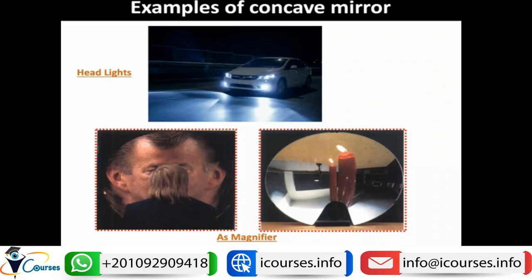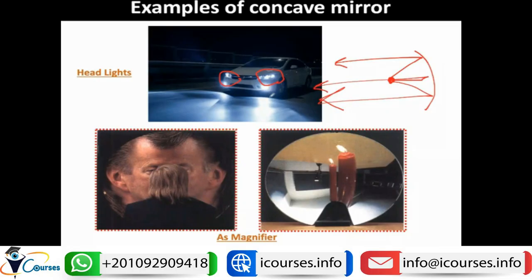If we have here a concave mirror, we have here the fog light. The fog light is meant to spread the light over large distances so that you can see the road in front of you. How can this be done? By placing the bulb of light here in the focus of this mirror, so that the light will emerge parallel and you can see the road in front of you.